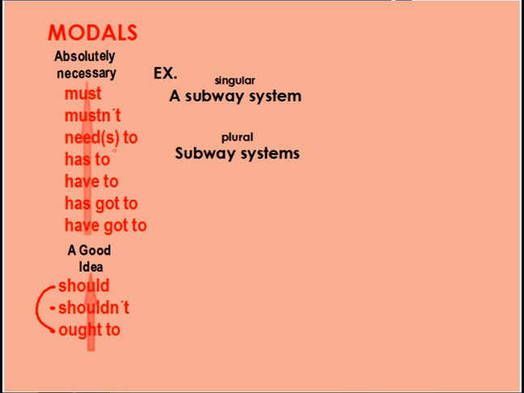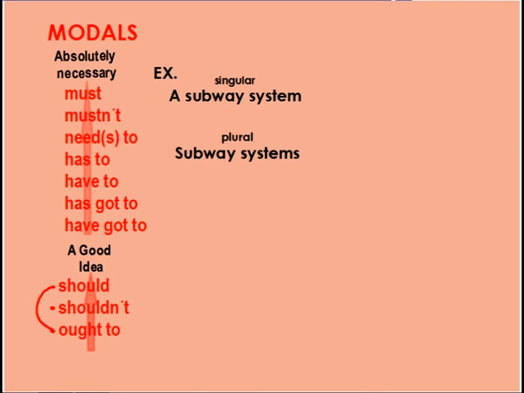Notice my only modals using to are with need to, has to, have to, has got to, have got to, and down here with ought to. My other modals, for example, must and mustn't, or should and shouldn't, those don't use to. So do not use to with those modals, okay?